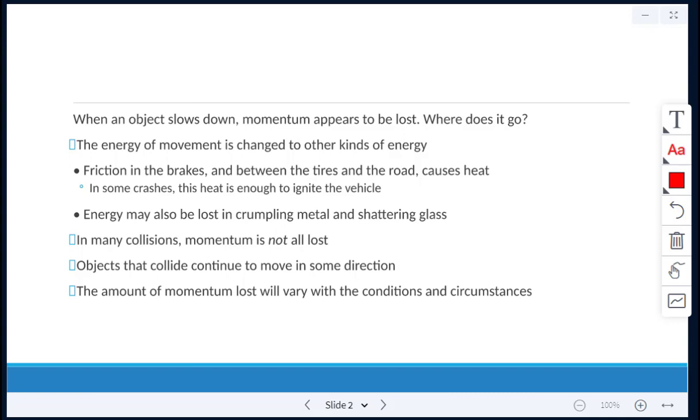In many collisions, momentum is not all lost. Objects that collide will continue to move in some direction. The amount of momentum that is lost will vary with the conditions and the circumstances.